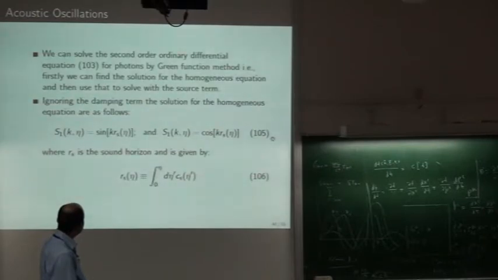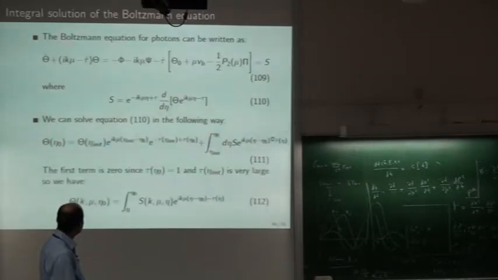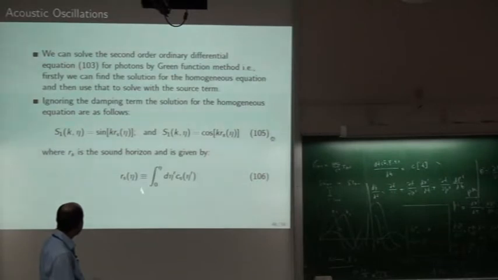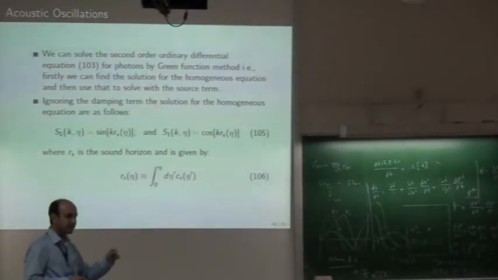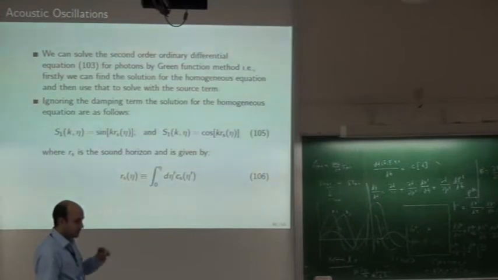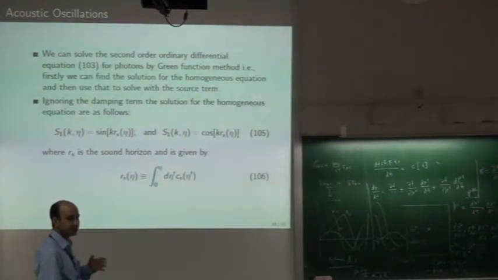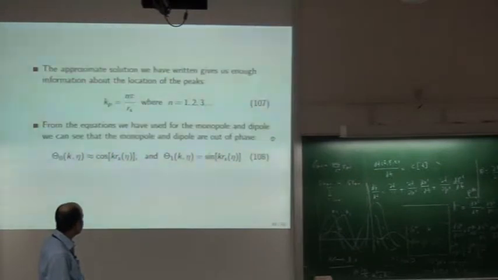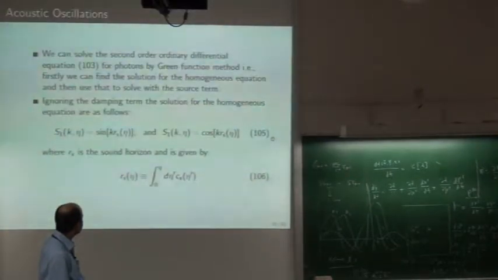And one important thing I want to mention is that there are oscillations in space as well as in time. When these acoustic oscillations are happening in the baryon photon fluid, they are oscillations in time as well as in space. And there will be frequencies of oscillations which very much depend on the sound speed, which I wrote somewhere.